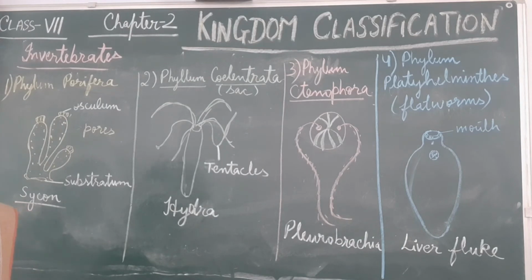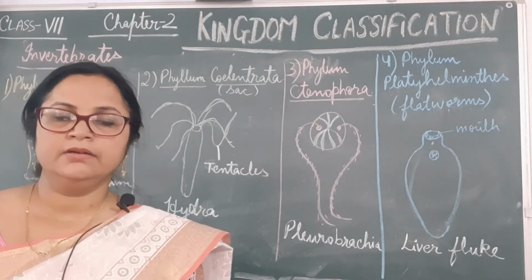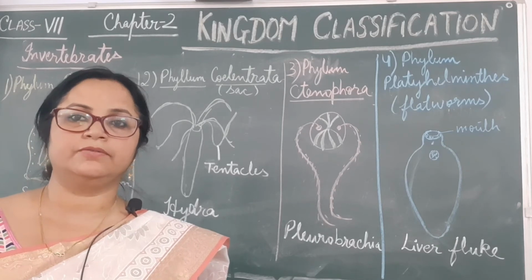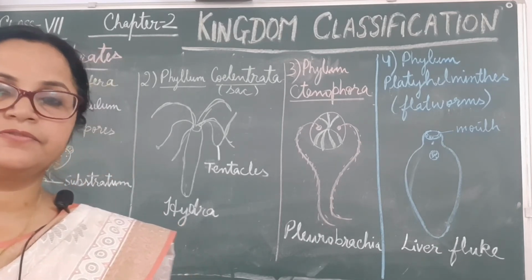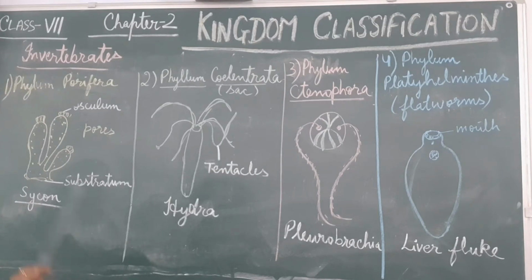So students, out of all the 9 phylums under the invertebrates category, the first phylum name is phylum Porifera. This phylum Porifera belongs to the invertebrate category, meaning without backbone animals of kingdom Animalia. This phylum includes aquatic habitat, found mainly in fresh water areas, and attached to the substratum.